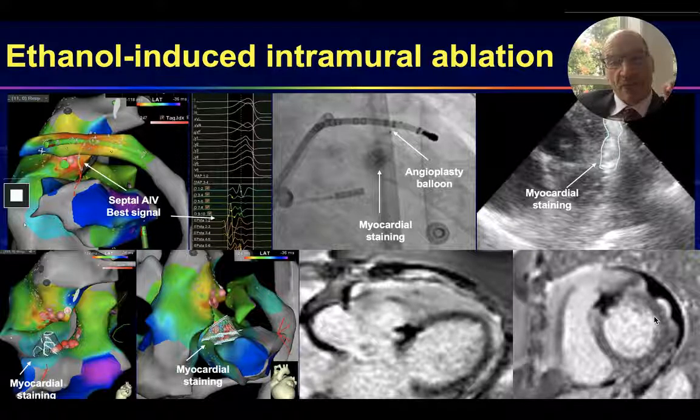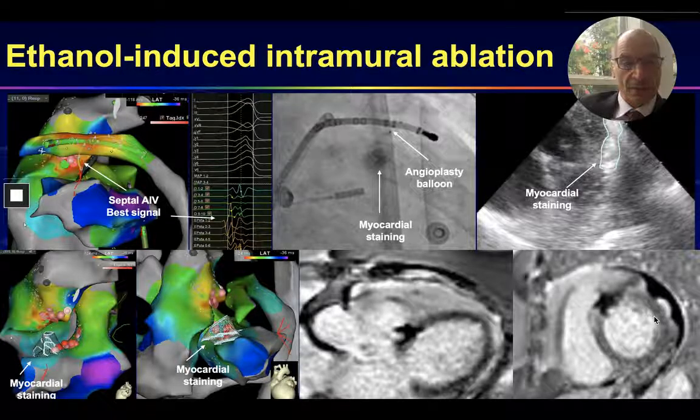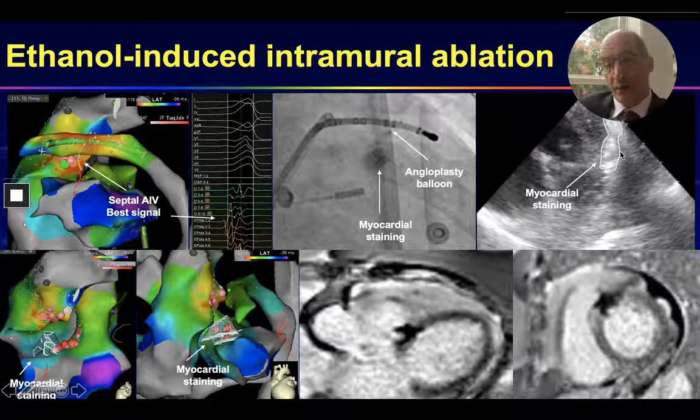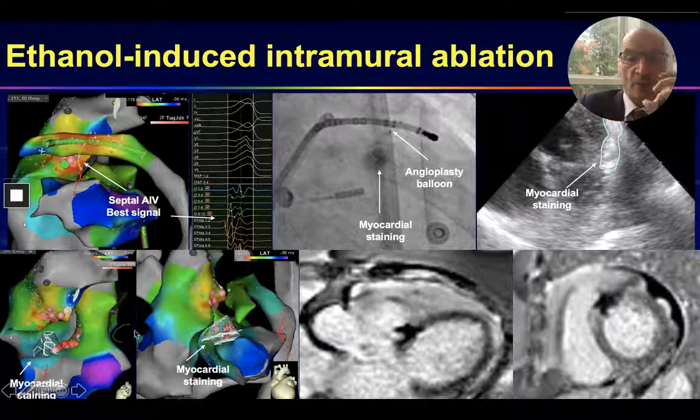The interesting thing that we've been noticing in our increasing experience is that many times when you cannulate these septal branches and you inject contrast, you can see the staining in the myocardium on fluoroscopy. There's one example where we had a septal AIV branch where we got a beautiful signal preceding the QRS, the earliest signal. When we gave alcohol, we could see echogenicity develop in the intracardiac echocardiogram, and we could actually outline on CartoSound this area of echogenicity and incorporate it into the map.